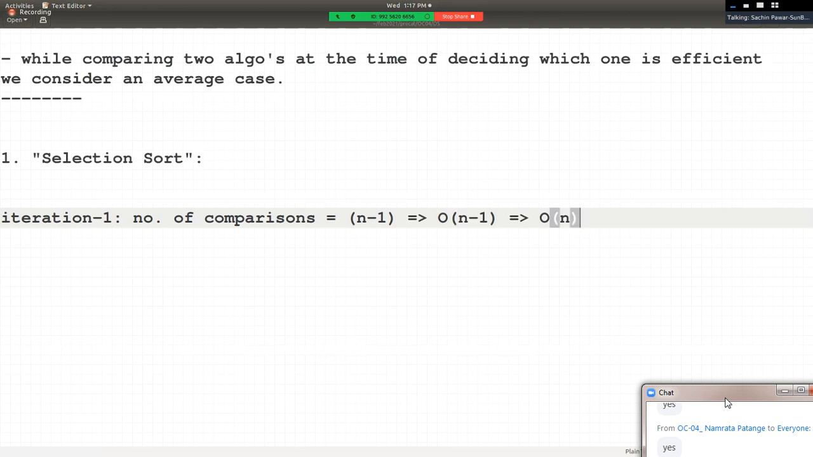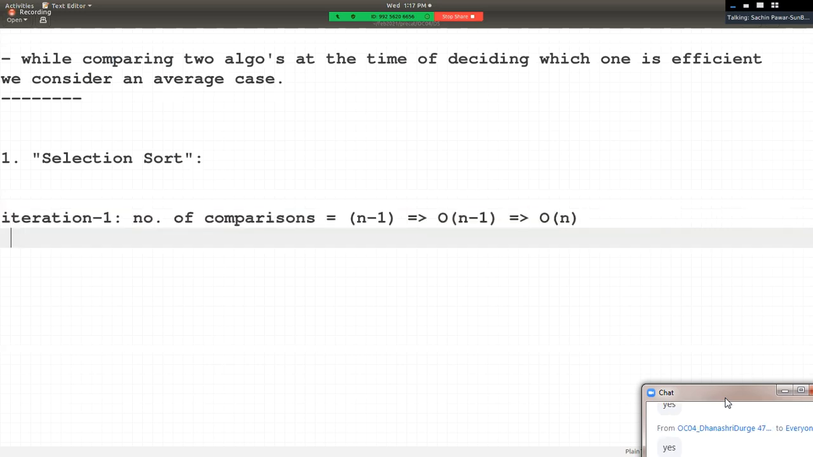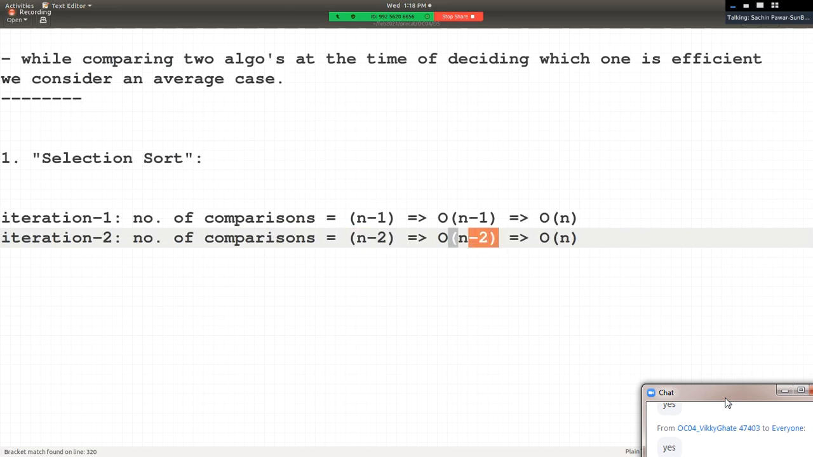N minus 1 comes out to be order of n. Do you agree with this? Hello, friends. Do you agree with this? Now, in the second iteration, how many comparisons take place? N minus 2. That is, can we say order of n minus 2 comparisons? Again, it is a subtractive constant.